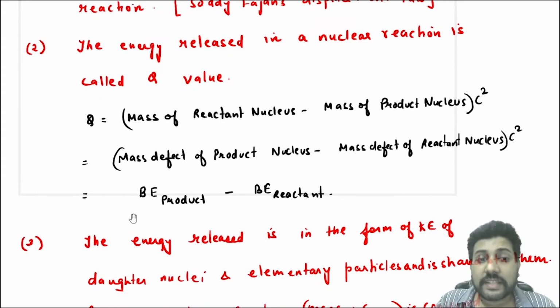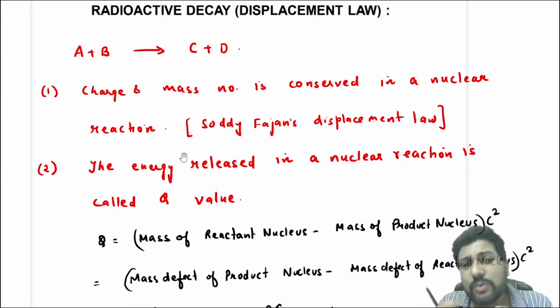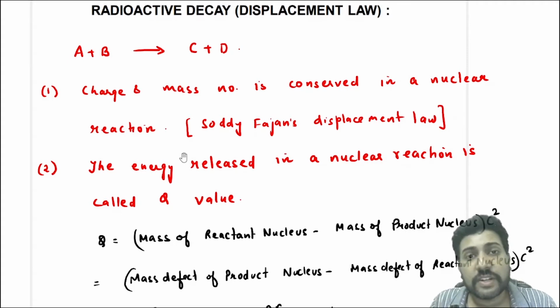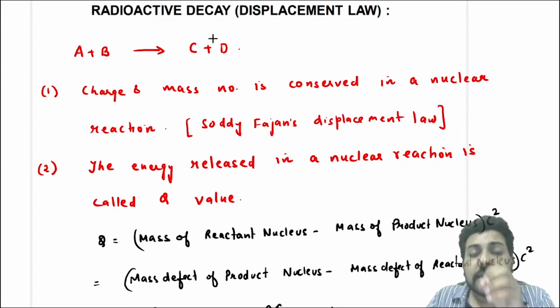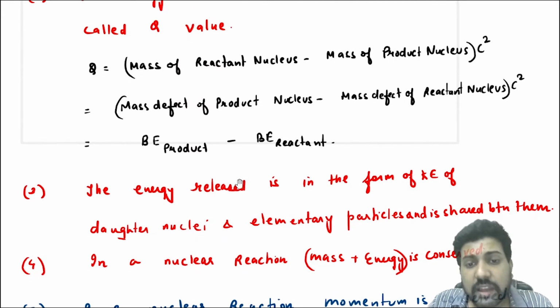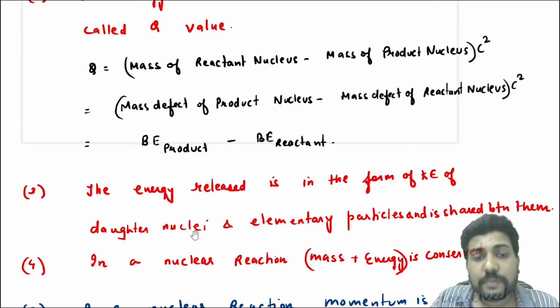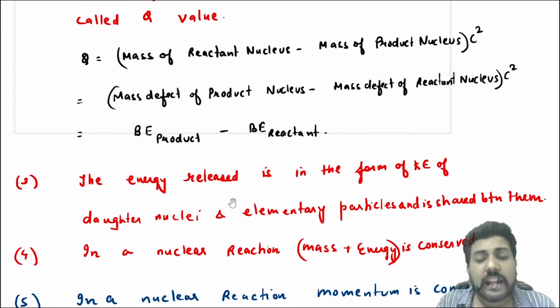The third important point is, this is very important. Now, how does this Q value, the energy released, manifest? This manifests in the form of kinetic energy of the daughter nucleus or the product nucleus. So that means this Q value is nothing but the kinetic energy of the product nucleus. Also, if some elementary particle is released, the kinetic energy is also shared with the elementary particles. So again, I'll repeat, the kinetic energy is shared between the daughter nuclei and the elementary particles that are emitted.